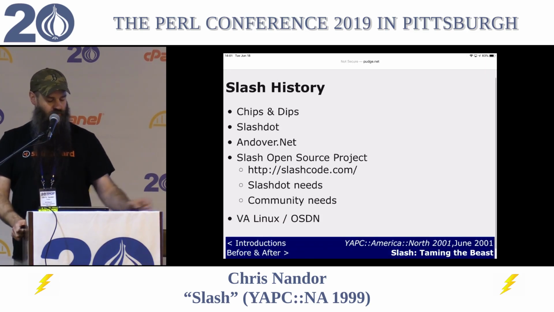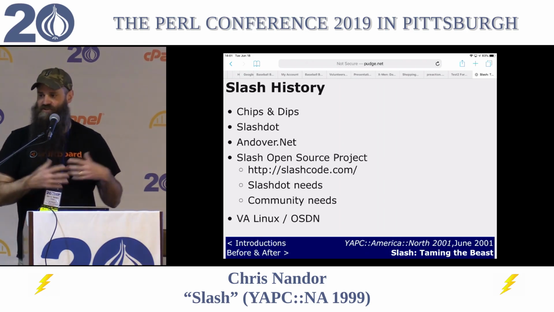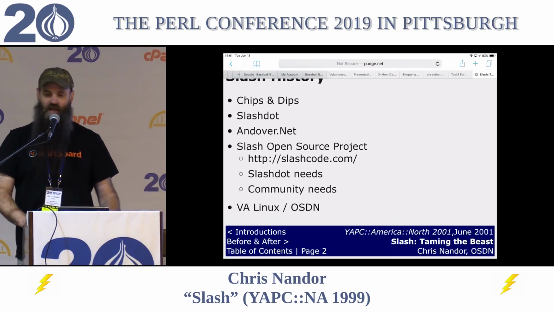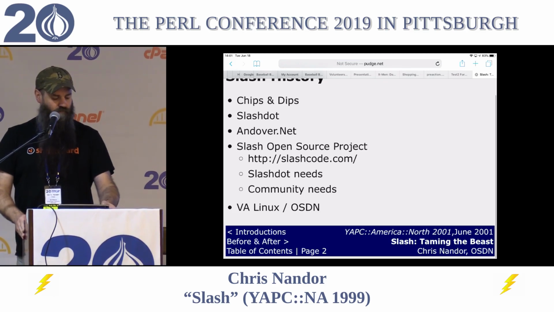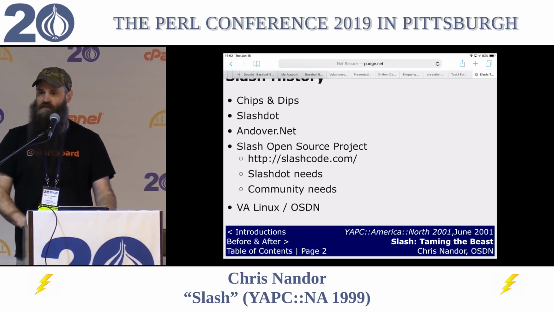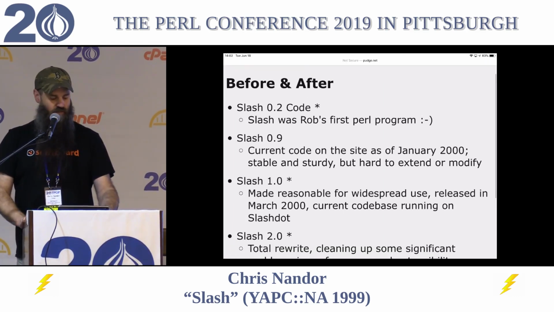And so Slash started out as Chips and Dips. That was Slashdot's first incarnation. Soon after that, they changed the name to Slashdot. They were bought by Andover.net, which is when I joined, January 2000, I think. We open sourced the code, trying to balance community needs and the Slashdot needs. Then VA Linux bought Andover.net, and Andover.net became OSDN, which included Fresh Meat, SourceForge, ThinkGeek, Slashdot, Linux.com.